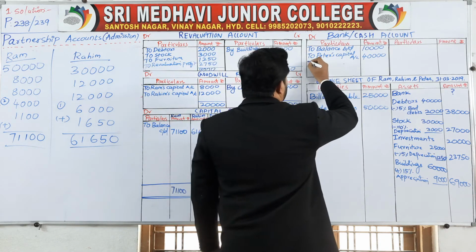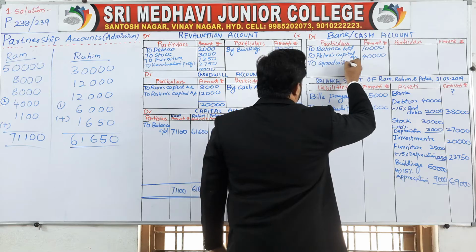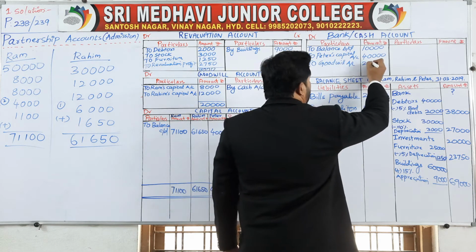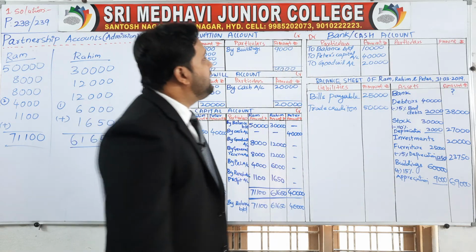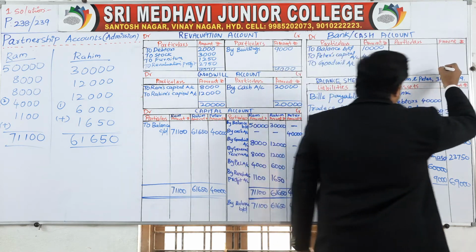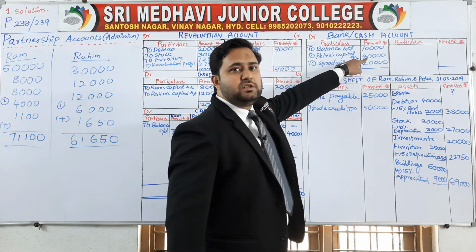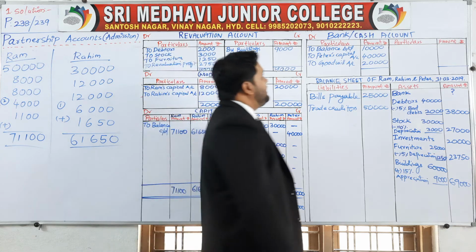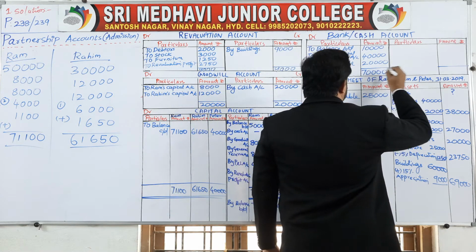Right here, to goodwill account. How much? 20,000 he brings in the name of goodwill. So 20,000 for goodwill. 10,000, 40,000, 20,000. What is the total of this? 10,000 plus 40,000, 50,000. 50,000 plus 20,000, 70,000.